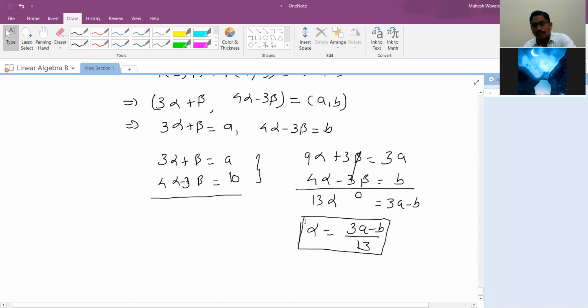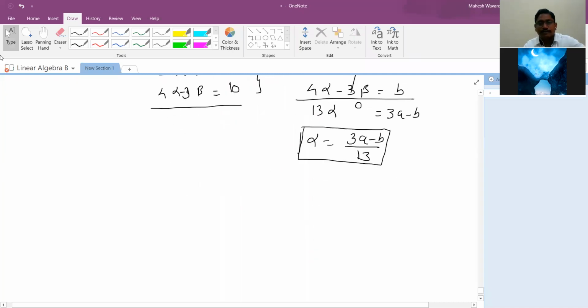आणि तसंच beta आता मी काढून दाखवणार नाही, beta तुम्हालाच काढायचा आहे. But I will write directly beta. Or one can put alpha in any one of these two equations. So beta equal to 4 alpha minus 3b beta divided by 13.